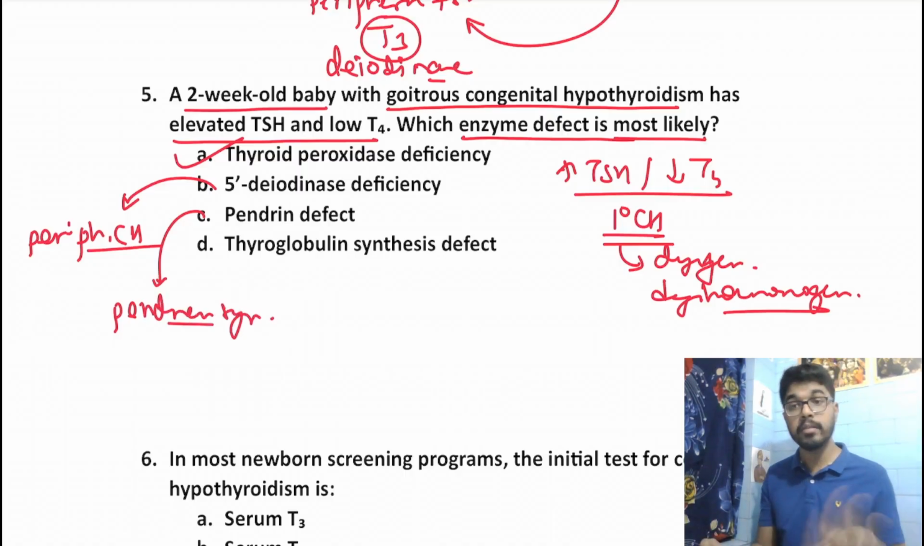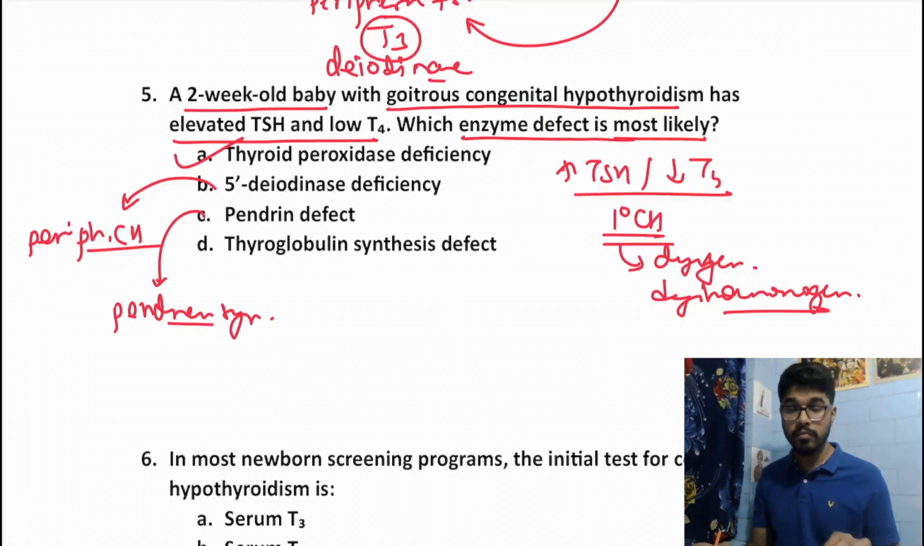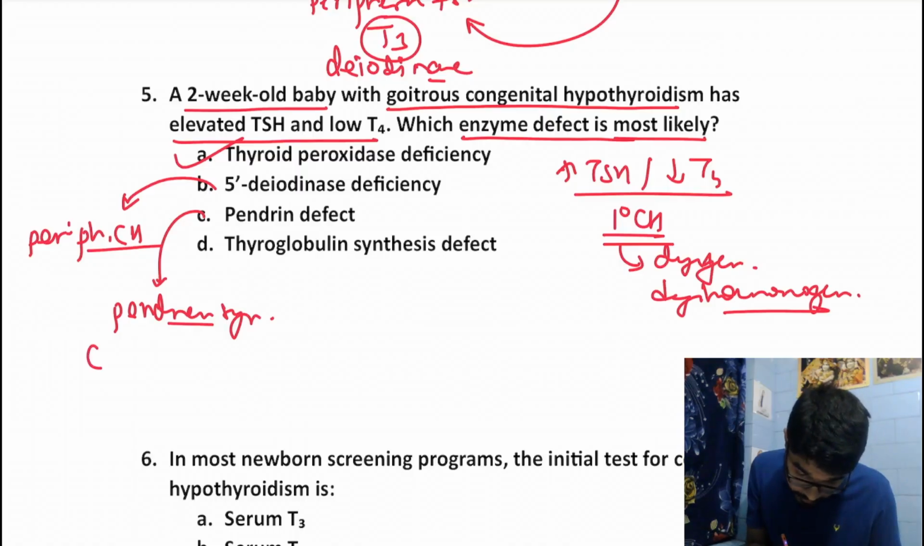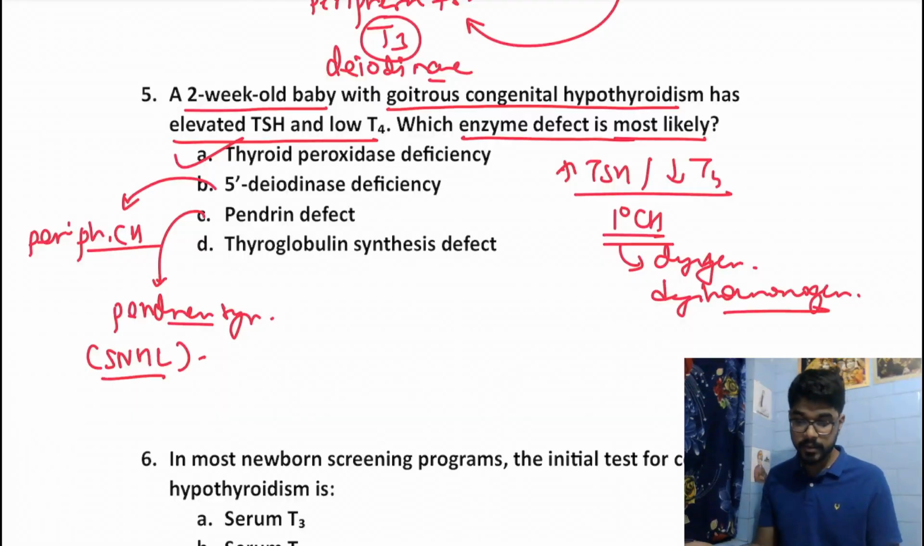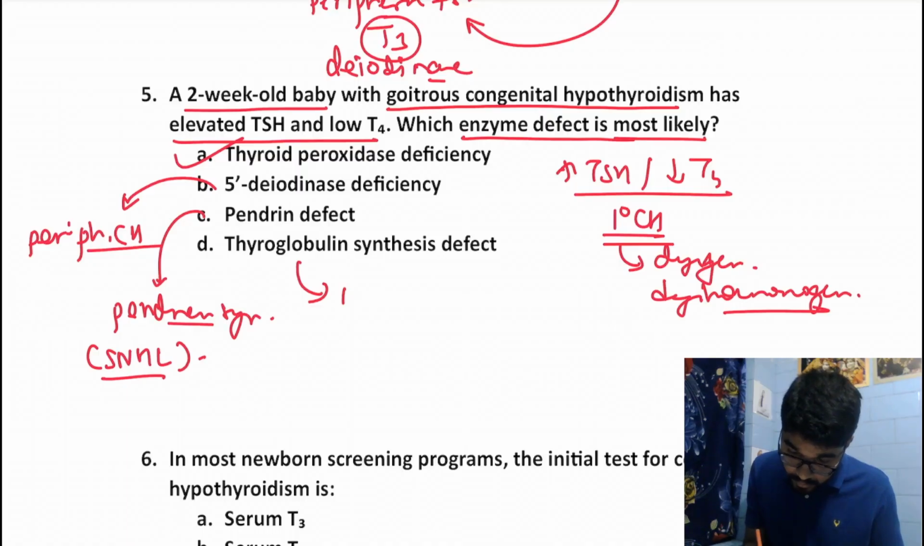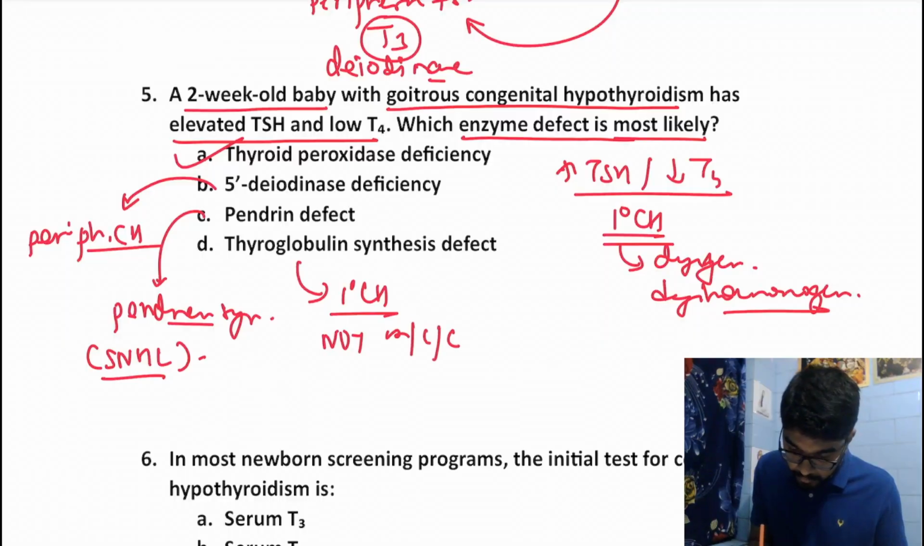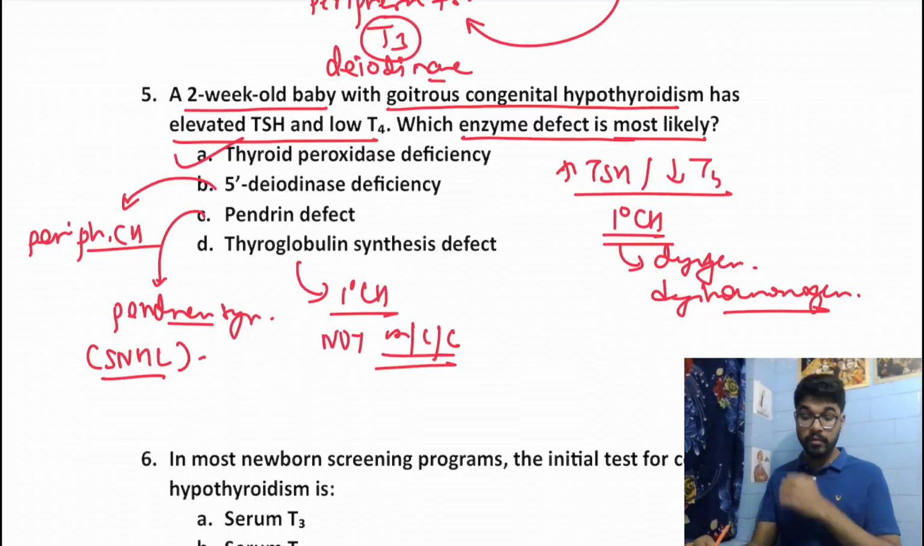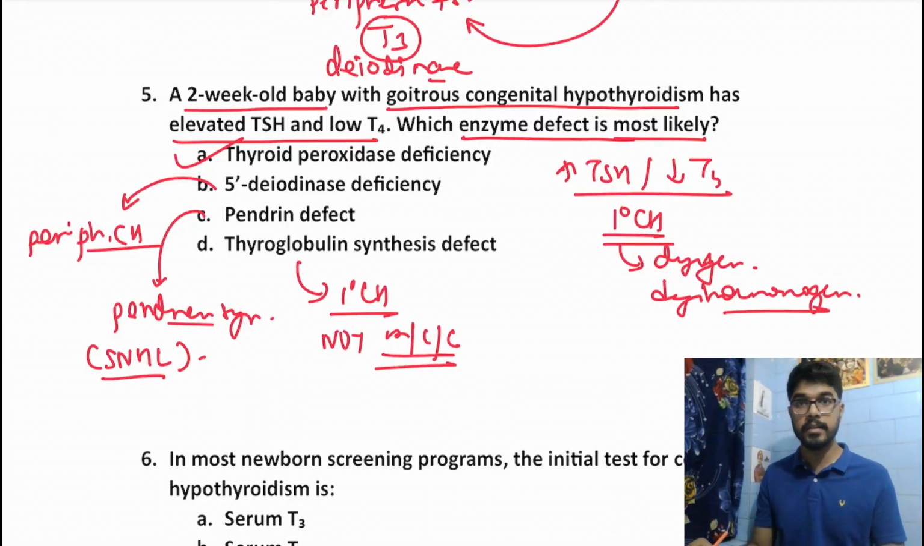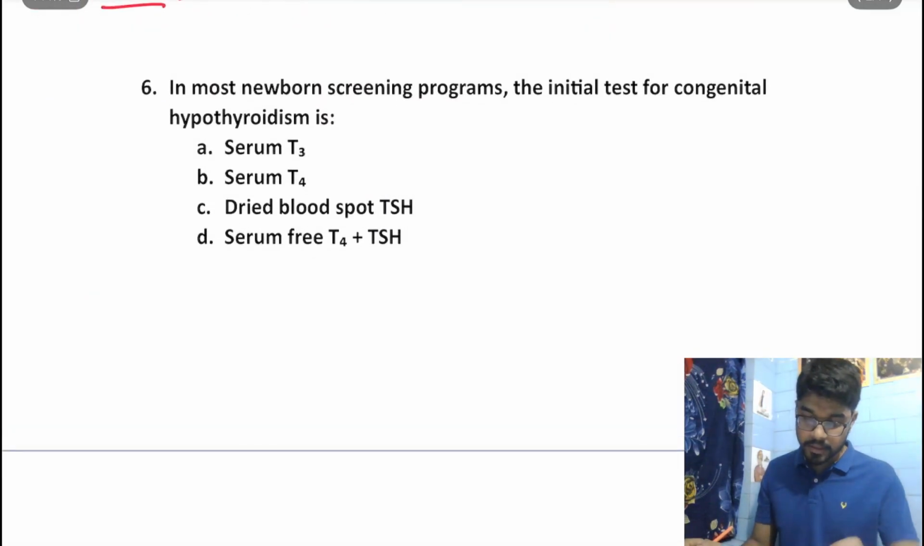Yes, this causes congenital hypothyroidism, but it is not the most common cause, right? And Pendred syndrome is also associated with sensorineural hearing loss. Thyroglobulin synthesis defects can also cause primary congenital hypothyroidism, but it is not the most common cause. So our answer over here would be thyroid peroxidase deficiency. Okay. Moving on to the next question.